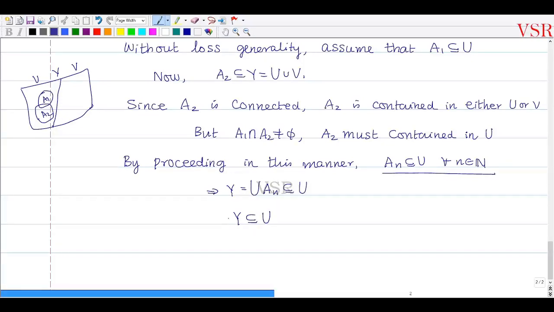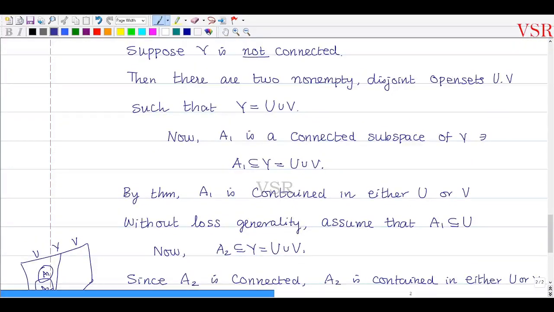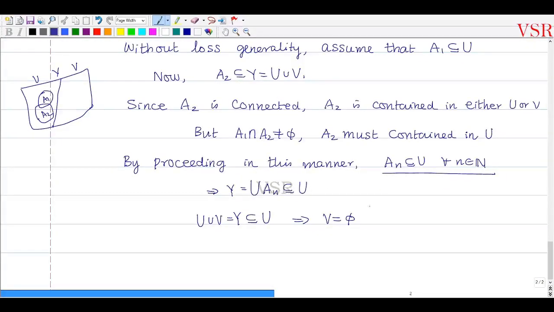ஆனா Y is equal to U union V அப்படின்னு கொடுத்திருக்கேன். So this implies that V must be equal to empty. V must be equal to empty. அப்போ நம்ம இங்க என்ன அஸ்யூம் பண்ணும்போது, we took non-empty disjoint open sets U, V. அப்போ இங்க V வந்து empty னு அஸ்யூம் பண்ணிருக்கு. A contradiction.